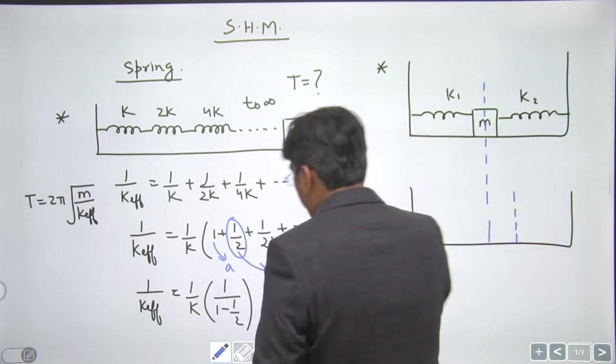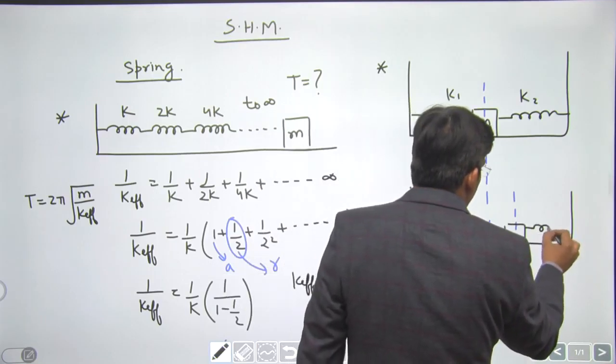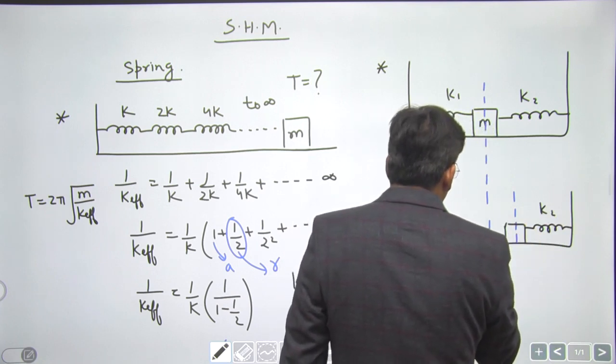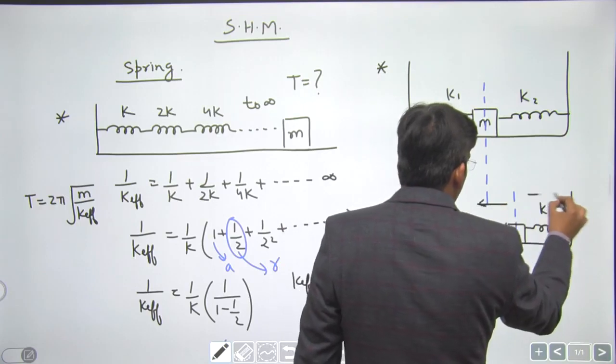When you move the block from here to this point, the right spring gets compressed and the left spring gets stretched, and both are going to exert the restoring force in the same direction.